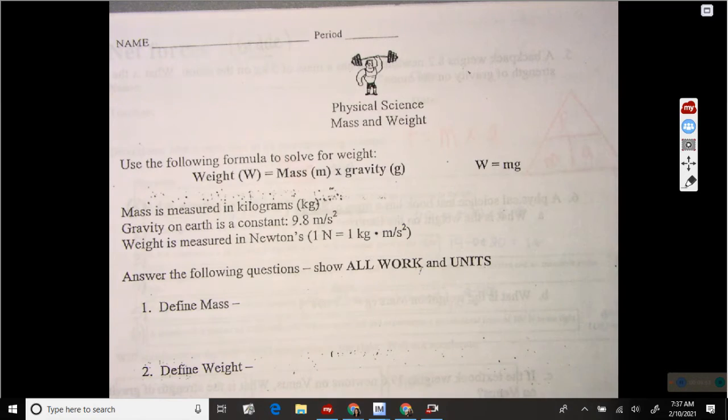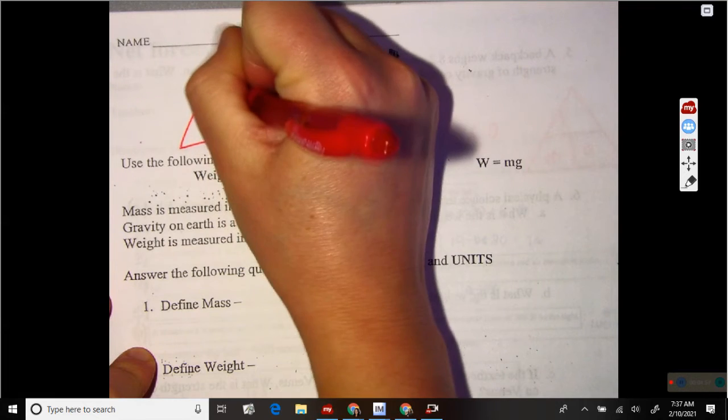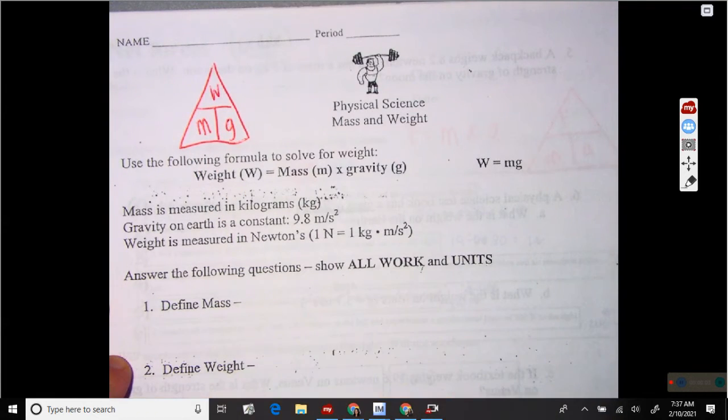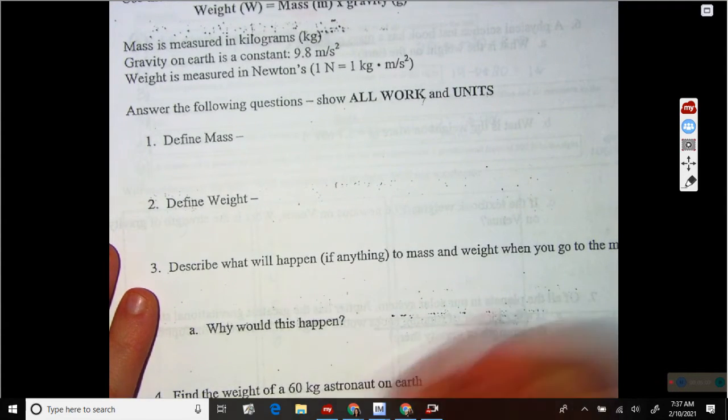So in your triangle, when you're drawing this, your triangle would look like weight is mass times gravity. So I want you to define mass and weight. If you need help with that, it's in your notes. And then it says, describe what will happen to the mass and weight when you go to the moon.